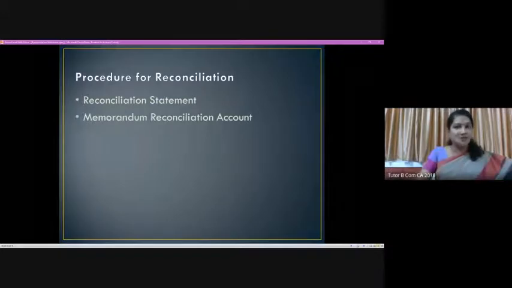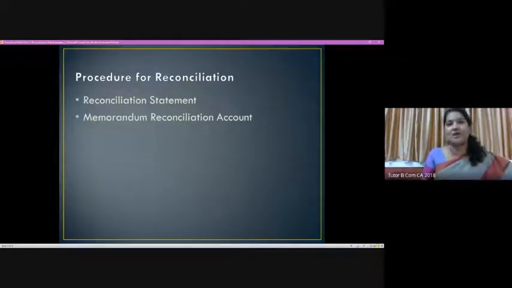But the reconciliation statement is a rectification statement which we prepare by adjusting the various entries looking into that particular case. So these are the two documents which we would be considering to rectify the difference between the profit balance as shown by the cost figures and the finance account figures, right? Sometimes in our exam, they might ask only for preparation of the reconciliation statement. Sometimes they might ask us to prepare both, the reconciliation statement as well as the memorandum reconciliation account. So we need to know both, right?